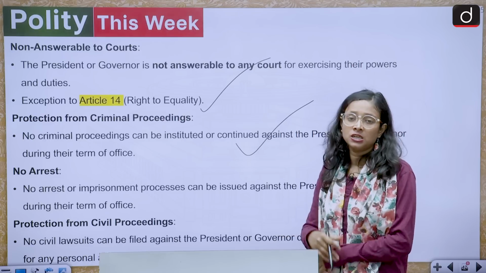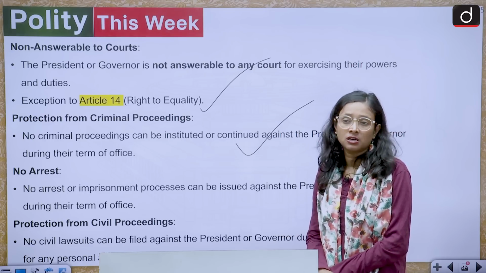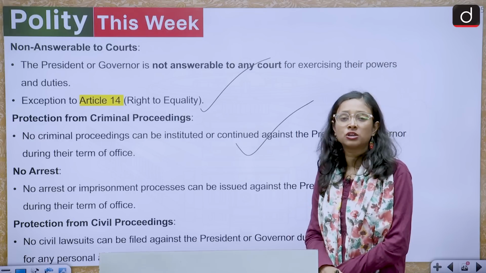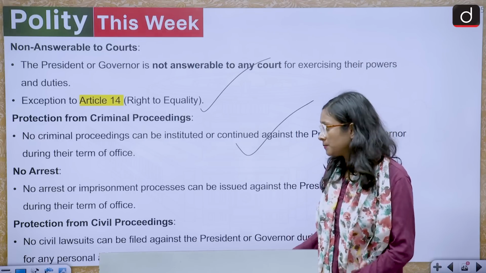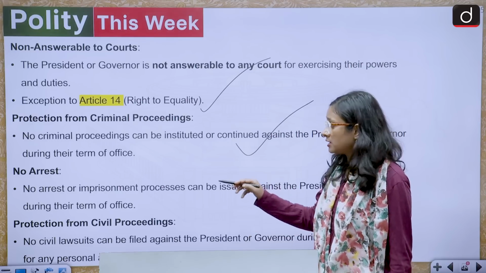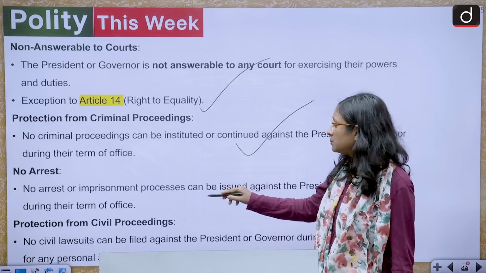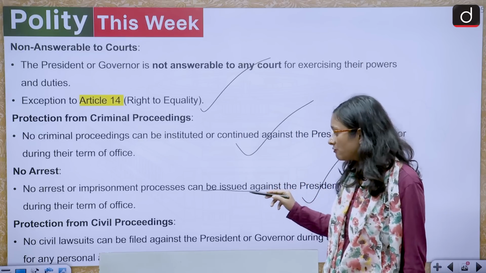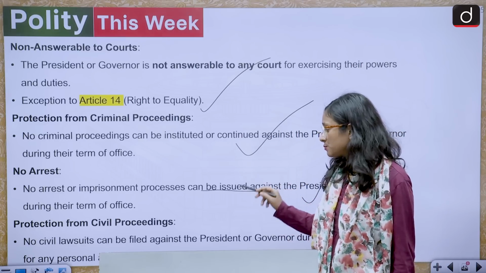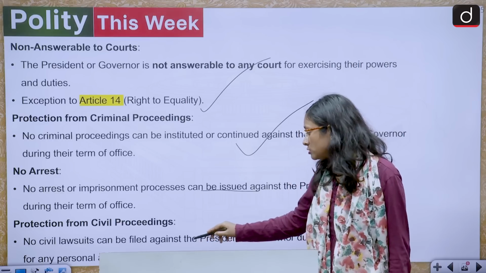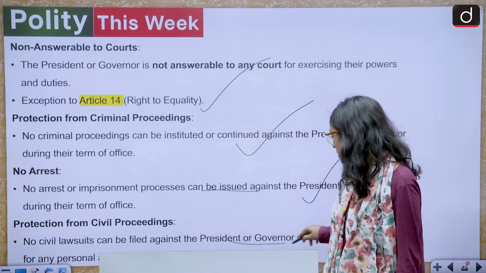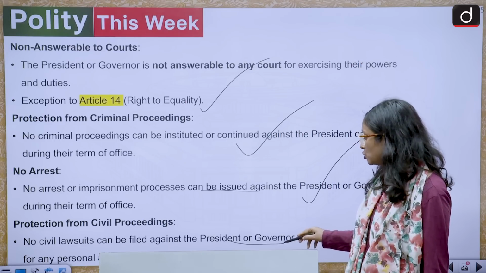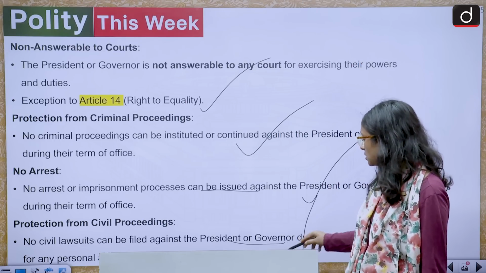So if any president or governor is there during the term of the office, there will be no criminal proceeding against that person. Then there will be no arrest. Also, no arrest or imprisonment process can be issued against the president and governor during their term of office. And protection from civil proceedings. No civil lawsuits can be filed against the president and governor during their term of office for any personal acts until 2 months after giving written notice.